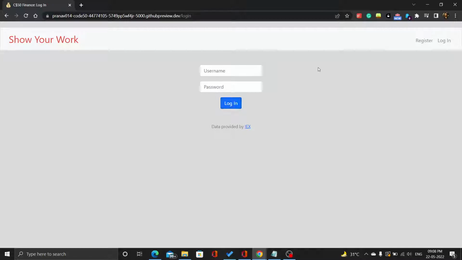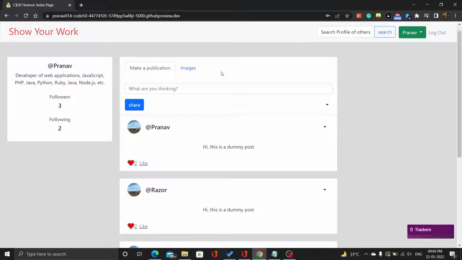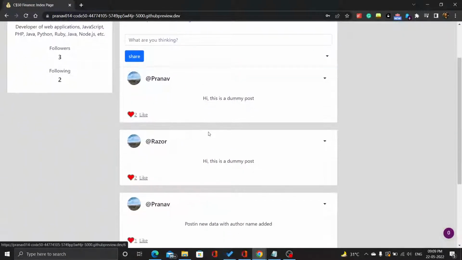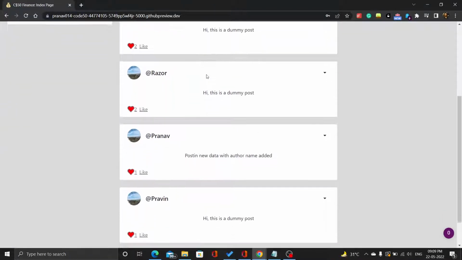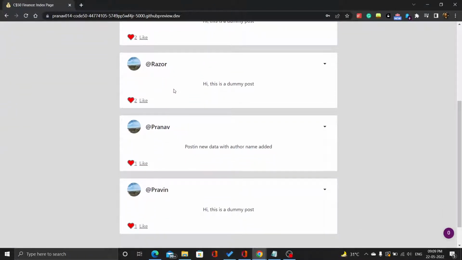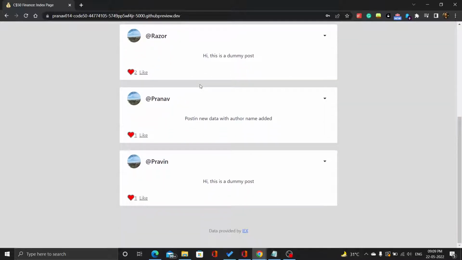Here, first we will see the login portal, where I will log in using the credentials. You can also register as a new user. As I have already registered, I will be logging in. So here, as we see, is the main page where I have posted some posts, and posts from other users are also visible when I have followed them.